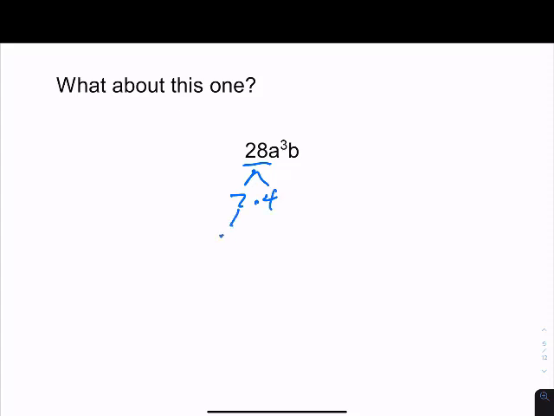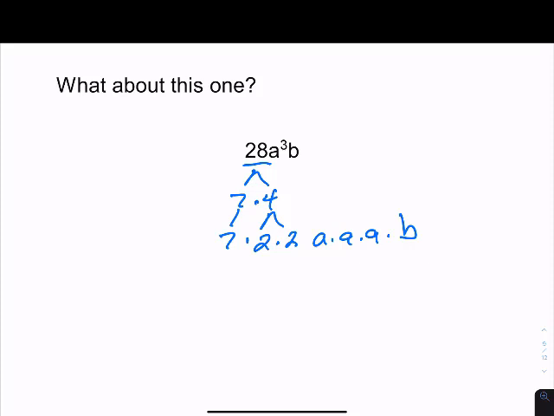The 7 slides on down because it's already a prime number, but the 4 will break down into 2 times 2. Now, what about this a to the third power b? Well, we know a to the third power just means a times a times a times b. So if I were to ask you to put that back in exponential form, the a to the third b would go back exactly as it is. So that's another reason why I don't want you writing it in an exponential form.